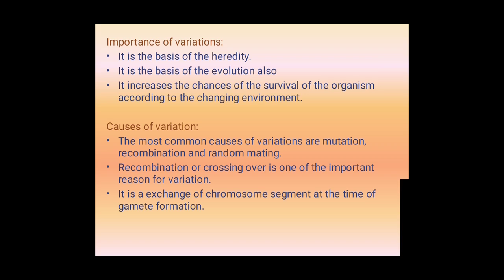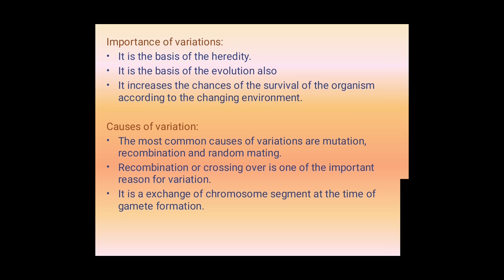Third point: it increases the chances of survival of the organism according to the changing environment. Even when the environment changes, the organism can adapt to the new environmental condition. These variations help with adaptation to new environmental situations. These are the importance of variations.